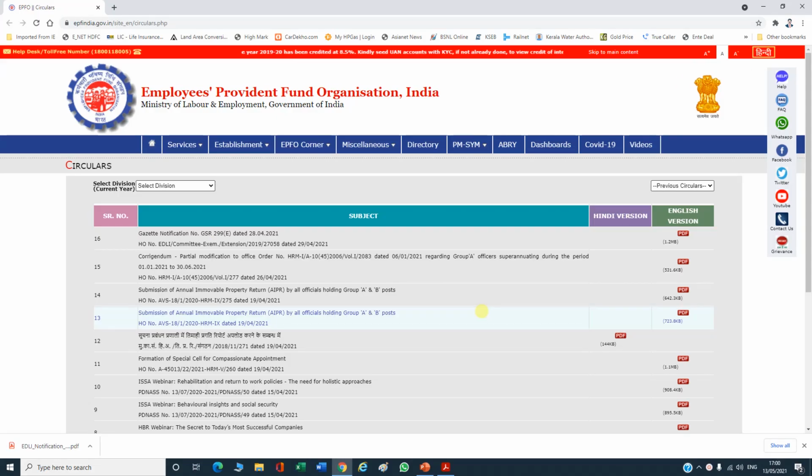Today we are going to discuss the new notification by the Ministry of Labour and Employment regarding the amendment of EPF, Employee Deposit Linked Insurance Scheme. Before going to the EDLI scheme, we have to go through the EPF.